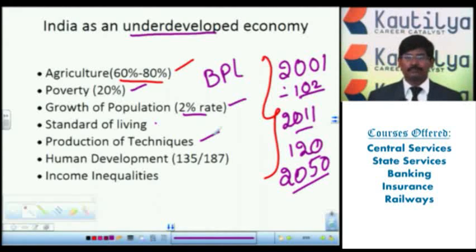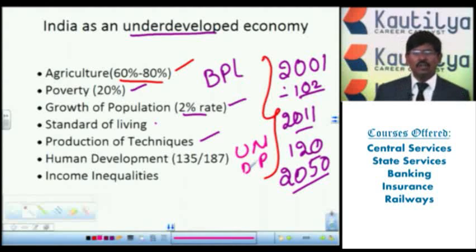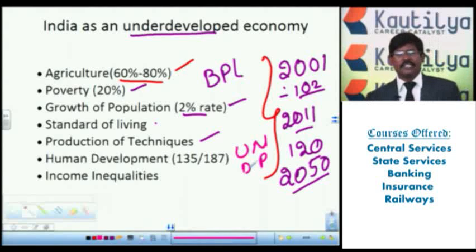This is the major one. Under this human development index, generally the UNDP, United Nations Development Programme, in its report, gives the human development index to each and every country. Here, what are the things generally calculated? Per capita income, literacy percentage, net attendance ratio, health facilities, education, housing. These are all the things that will be considered. With the help of income and other criteria, UNDP gives the different index number.